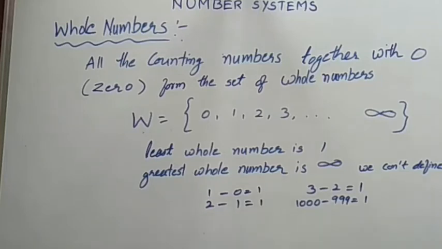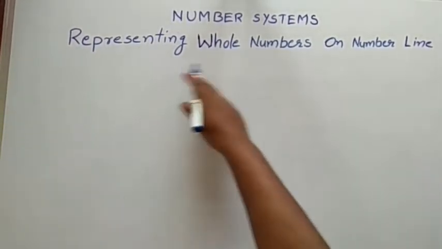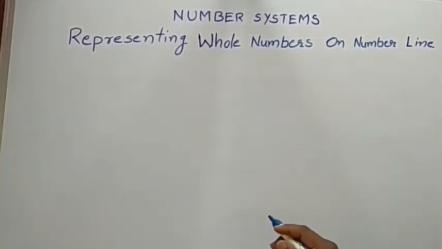See here, 1 minus 0 is 1, 2 minus 1 is 1, 3 minus 2 is 1, and likewise 1000 minus 999 equals 1. The next topic is representing whole numbers on a number line.